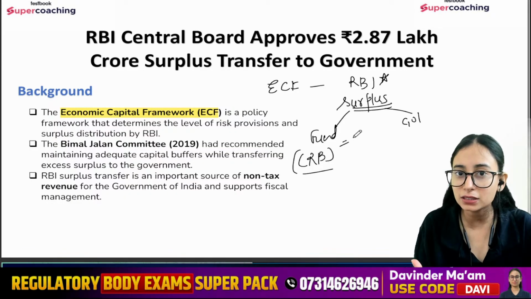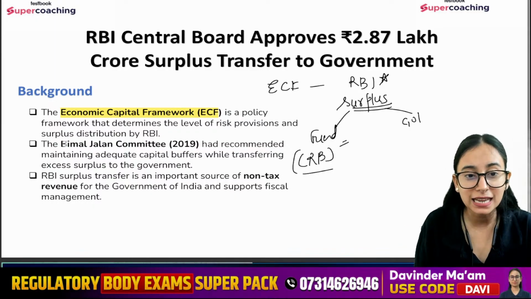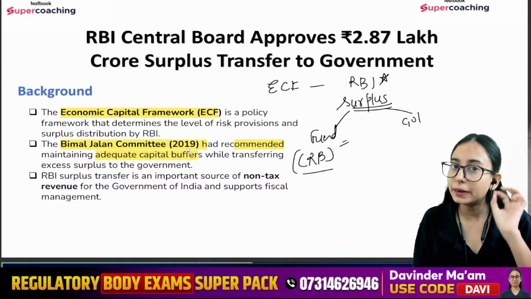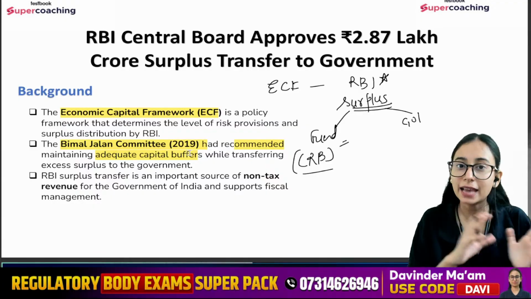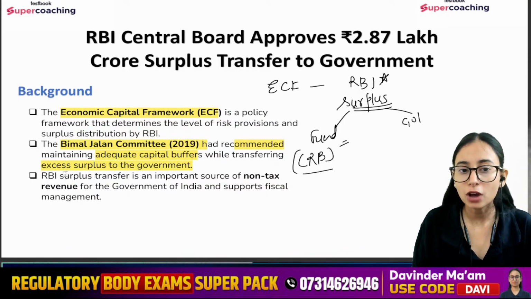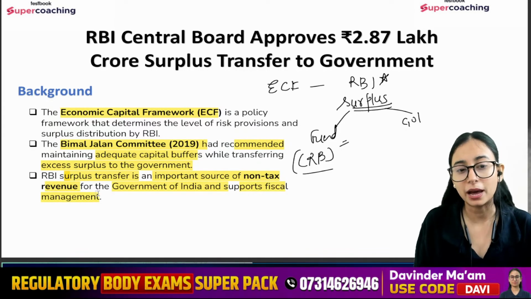And who recommended this framework? The Bimal Jalan Committee recommended it. They recommended that there should be an adequate capital buffer maintained by the RBI, and then the excess surplus can be transferred to the government. So RBI surplus transfer is an important source of non-tax revenue for the government of India. It supports their fiscal management.